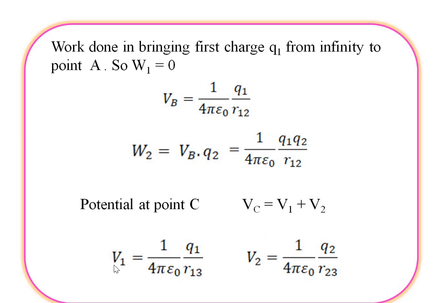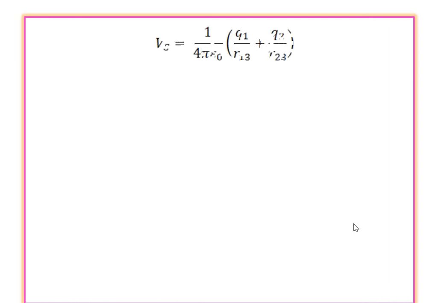So putting the values of V1 and V2 in this equation and simplifying this, we get the new format. And the new format, taking outside the common terms, that means VC is equal to 1 divided by 4 pi epsilon naught into the bracket Q1 divided by R13 plus Q2 divided by R23.